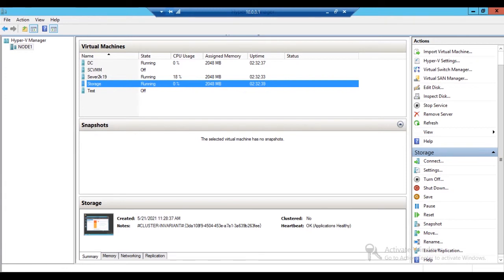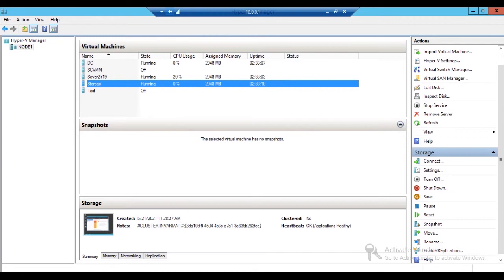We took the remote connection, and via remote desktop we are able to access this. There are some systems running on the virtual platform: DC, System Center Virtual Machine Manager, Server 2019, and storage. Some of the systems are running and some are off.